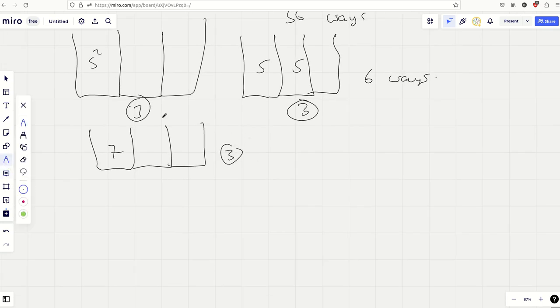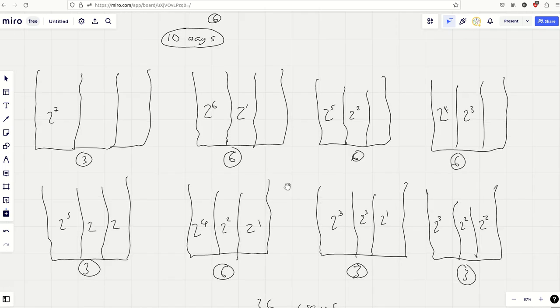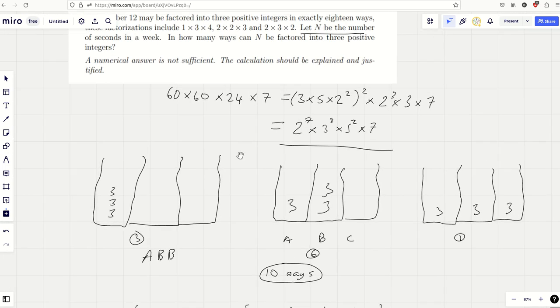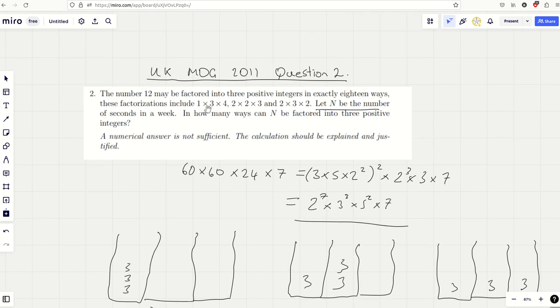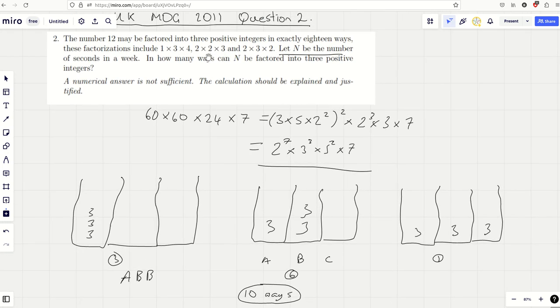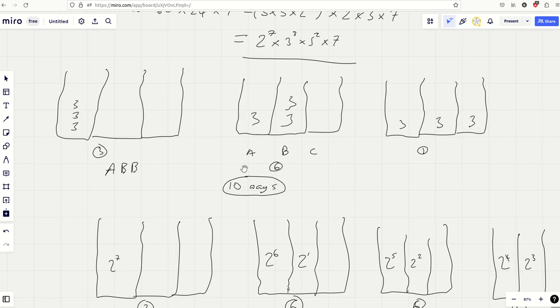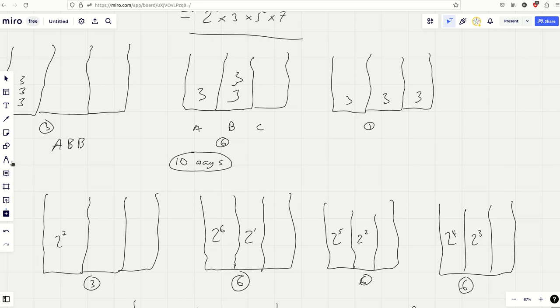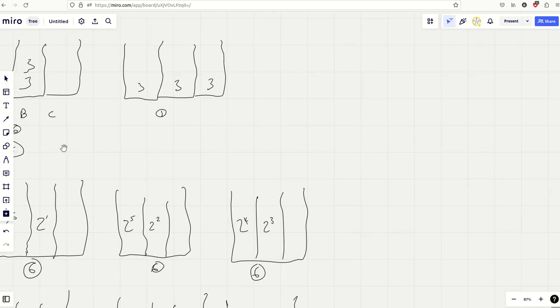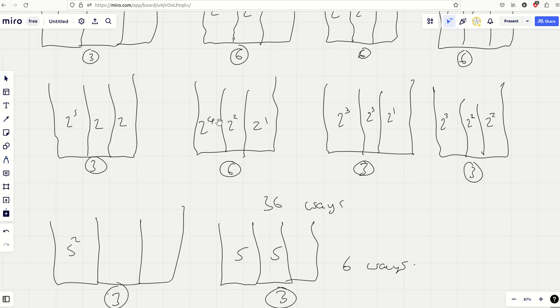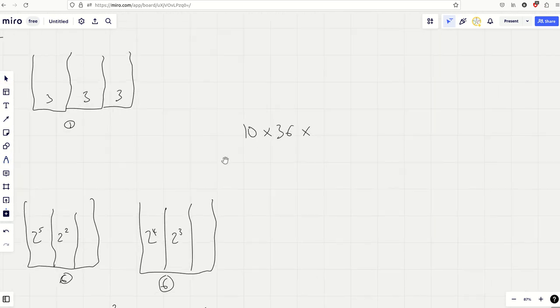So at the end, what are we going to do knowing all these facts? Well, as I pack the boxes, which are really just the positions of the factors in the product, which clearly matter, I'm going to think, well, there's 10 ways in my first branch. Let's do the 3s first then. 10 ways of doing the 3s. And then there's 36 ways of doing the 2s. And then there were, I think, 6 ways of doing the 5s and 3 ways of doing the 7.